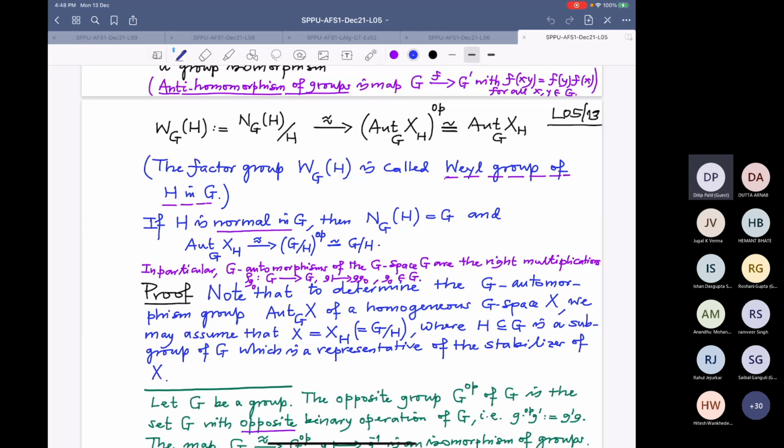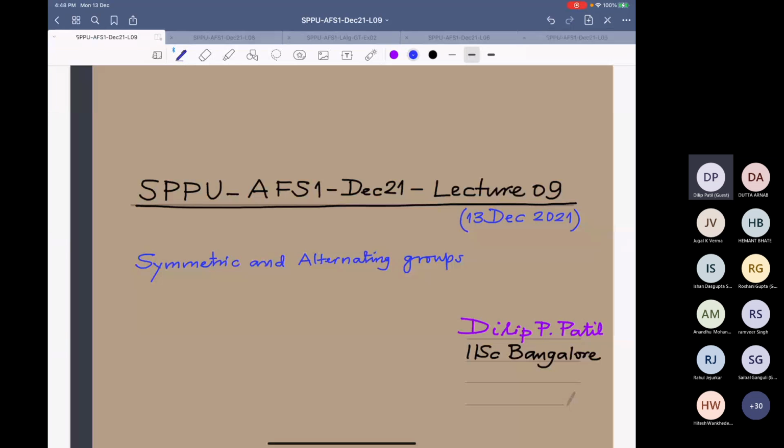Now already we are late, so I want to start. This is today the 9th lecture, no? So I want to start studying a little bit more of symmetric and alternating groups. I think many of you may have had exposure to this earlier, but still I want to repeat some of the things because I would like to use them in that format.